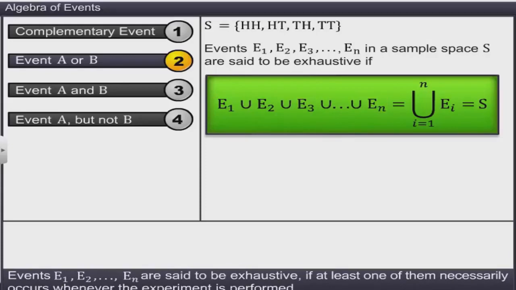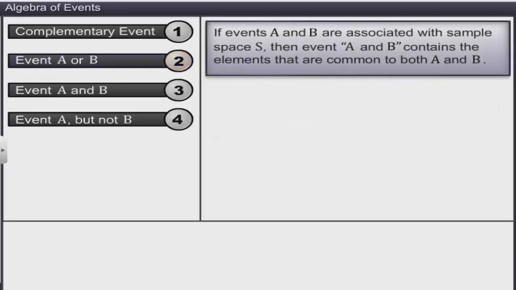If events A and B are associated with the sample space S of an experiment, then event A and B contains the elements that are common to both A and B. It is denoted as shown and is read as A intersection B or A and B. Event A and B can be written as the set of elements a such that a belongs to A and a belongs to B.